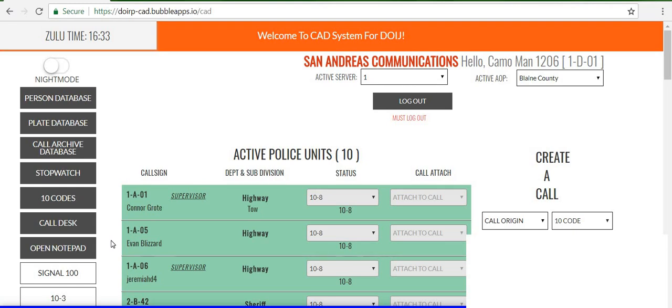But if you do want to dispatch and you do want to be in the session, then all dispatchers are allowed to be Air 1.